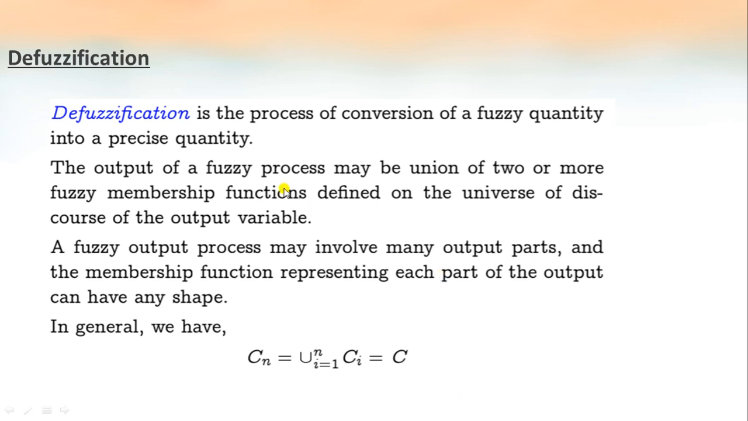The output of a fuzzy process may be the union of two or more fuzzy membership functions defined on the universe of discourse of the output variable. That means the output of a fuzzy process can be the union of two or more fuzzy membership functions. A fuzzy output process may involve many output parts. In general, suppose we have a fuzzy output Cn, it is considered as the union of all different fuzzy membership functions.